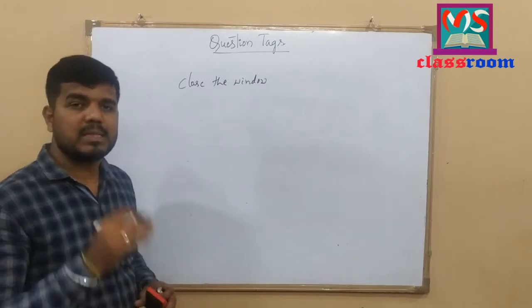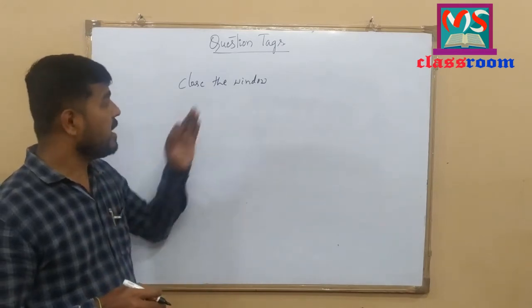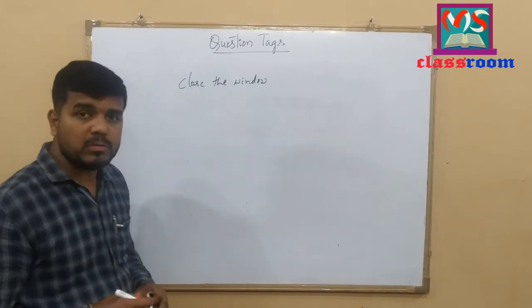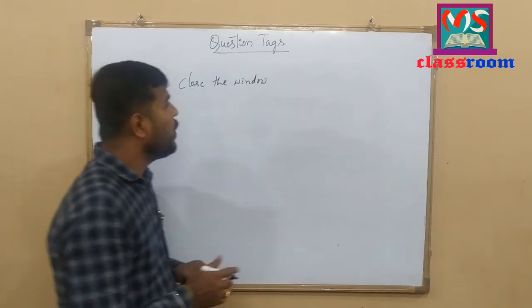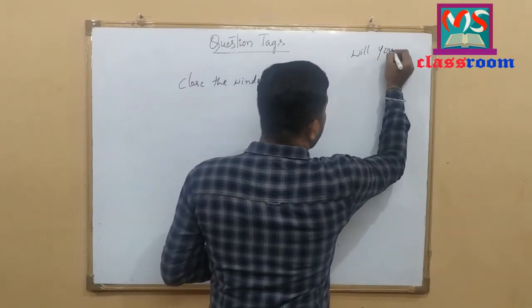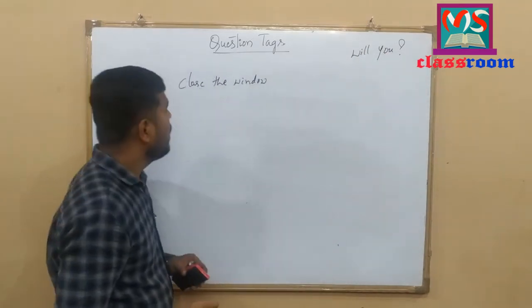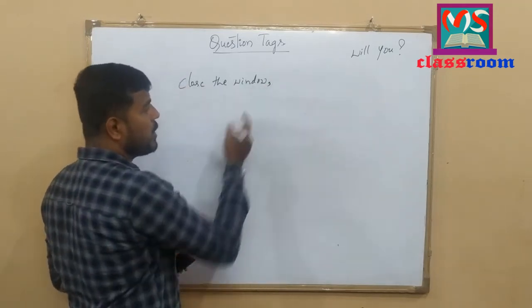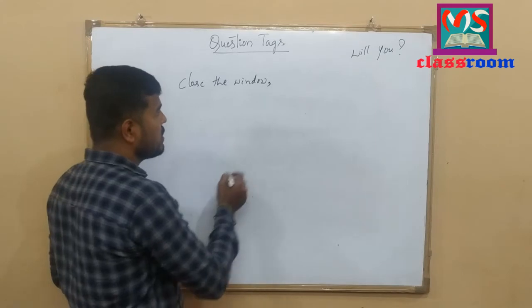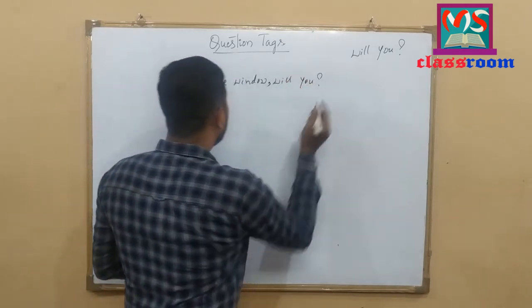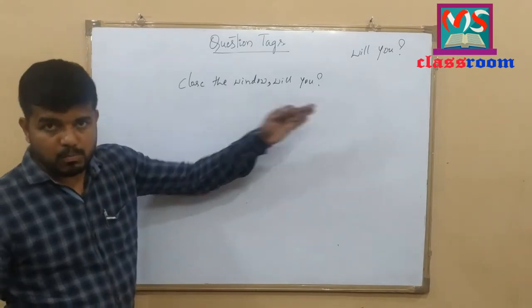Close the window is an imperative sentence. It may be a request or command. So, whenever we have an imperative sentence, we use will you in the question tag. Will you. Look at here. Close the window. And we put a comma to continue the sentence by adding the question tag. Will you? Look at here. Close the window. Will you?